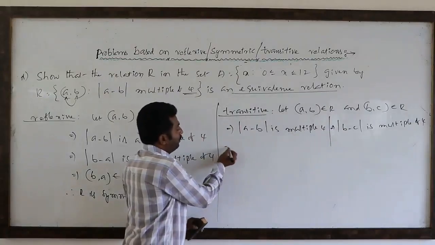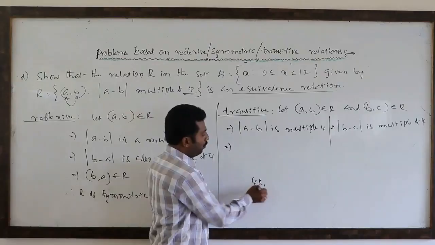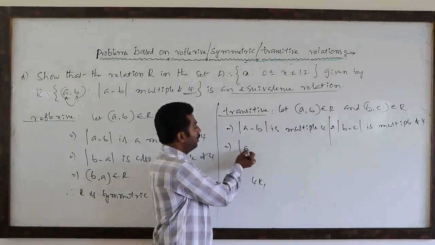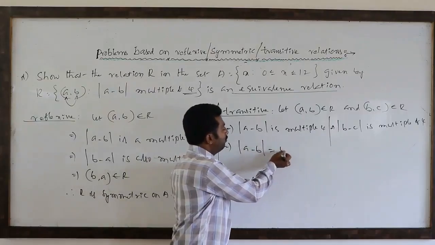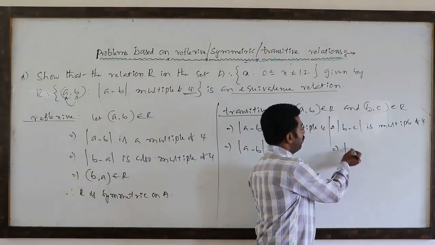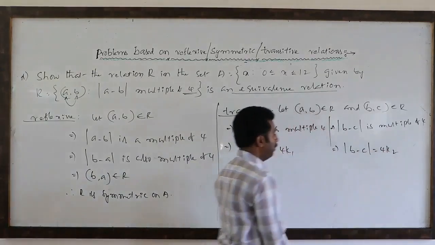A multiple of 4 can be written as 4k1, 4k2, 4k3 and so on. So a − b is 4k1, and b − c is 4k2.